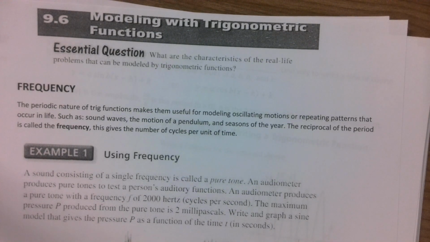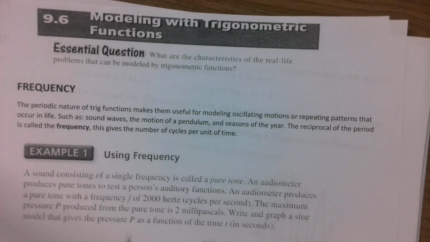Similarly, sound waves. Sound waves can repeat, and if they do, you've got a sine or a cosine. Seasons of the year repeat. You can represent the temperatures throughout a year using sine and cosine. Waves will go up and down, so you can use those with a sine and cosine wave.